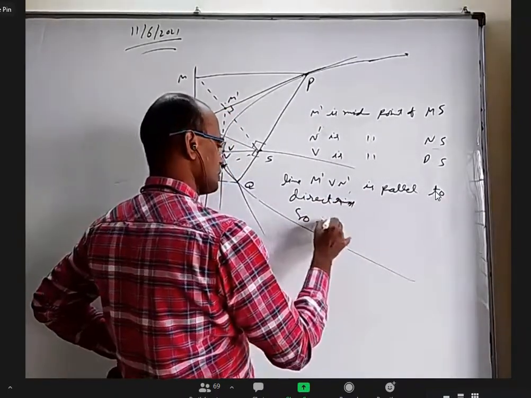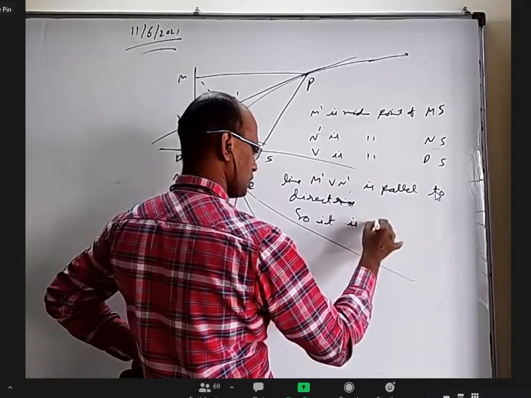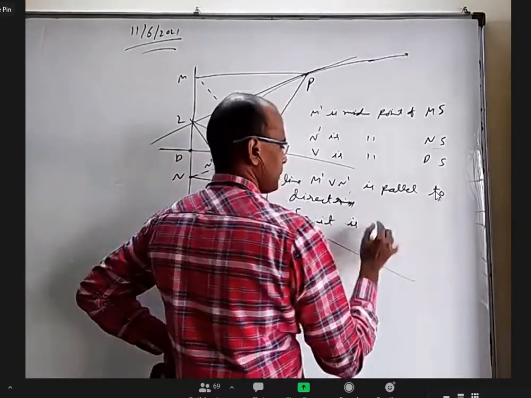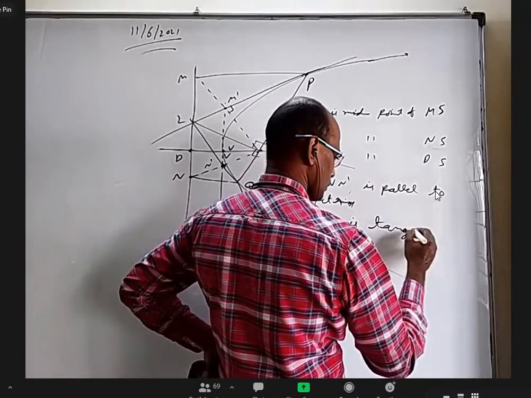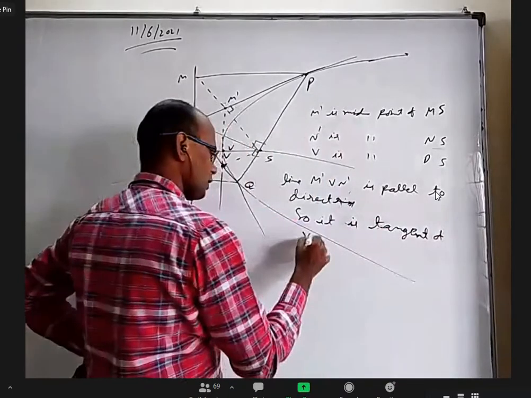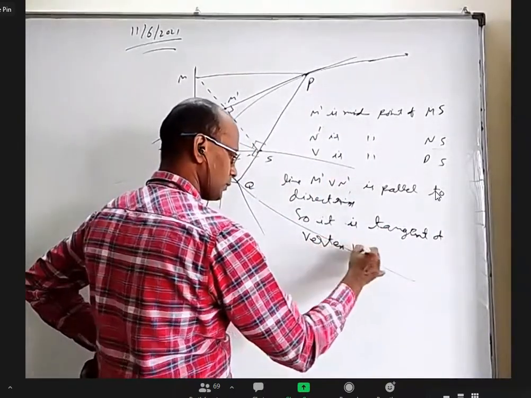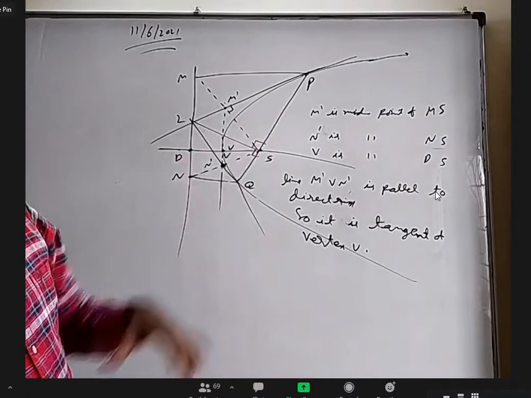So it is the tangent at vertex. Okay. So you can draw this figure and write this explanation.